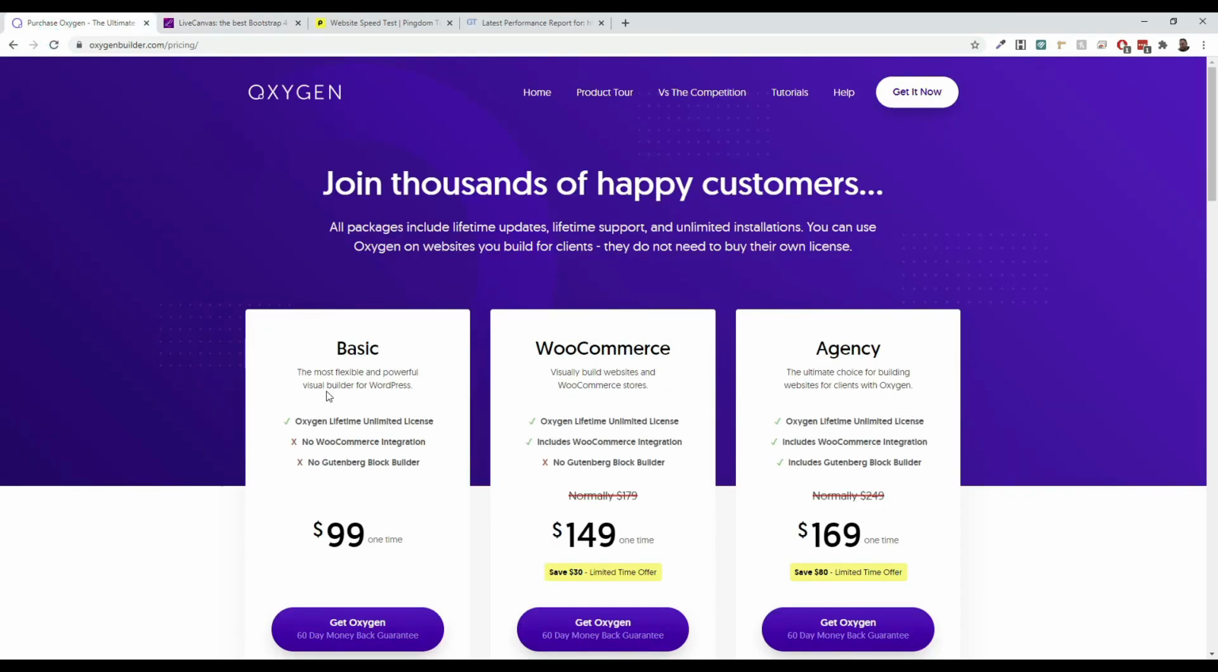And Oxygen, you can see for the basic Oxygen Builder itself, it's only $99, and that's a one-time fee. If you want WooCommerce integration, that's $149. And if you want agency integration, that includes the Gutenberg builder, then it's $169. What the agency builder allows you to do is convert Oxygen pages into Gutenberg. It'll convert your whole entire page into Gutenberg, so that's really great for clients.